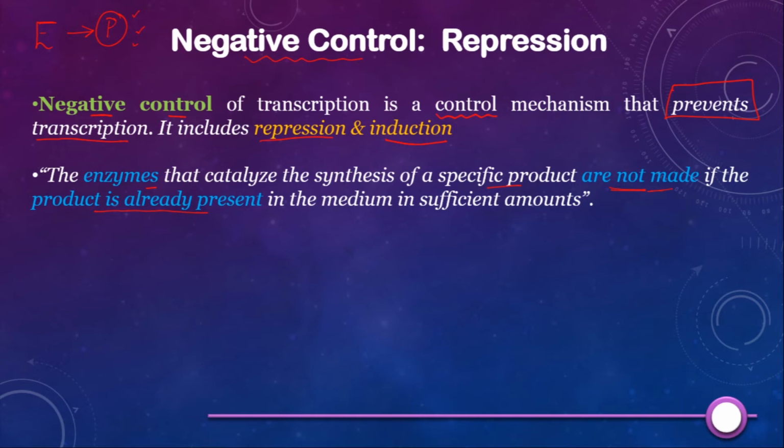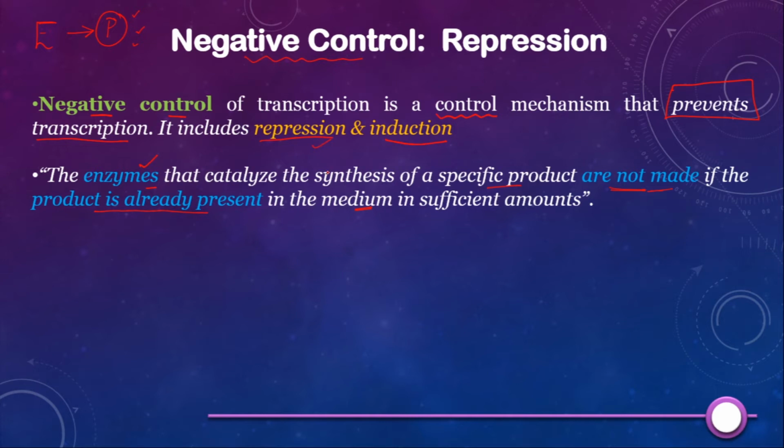So basically in this mechanism, if the product is already present in the medium, ready-made, then there is no need of the enzyme which is required to make that product. Correct? So what will happen? The transcription of those genes is repressed or blocked.